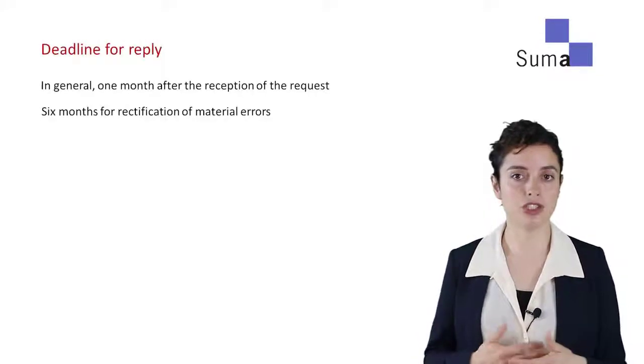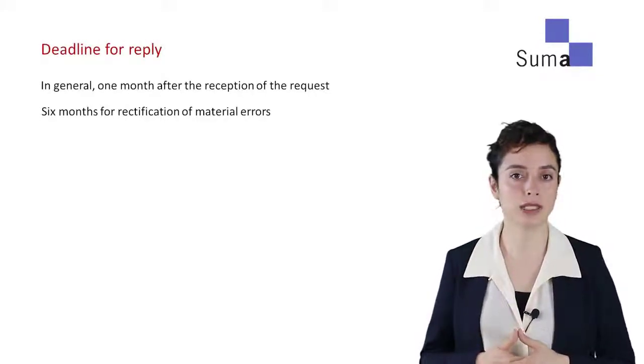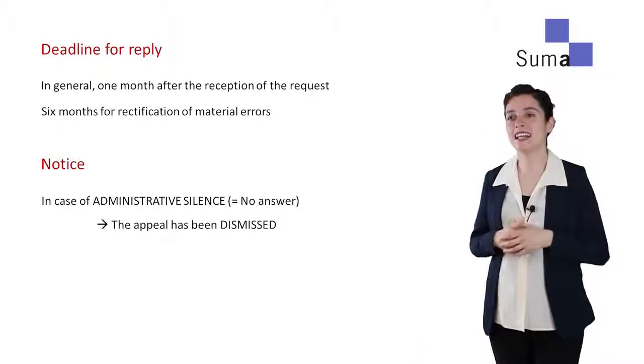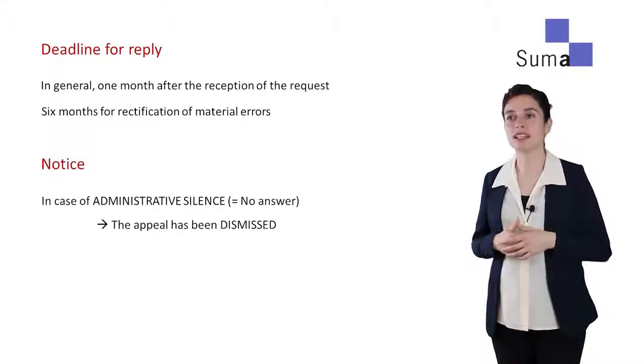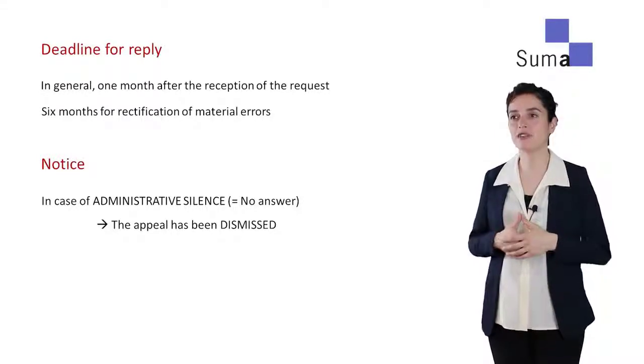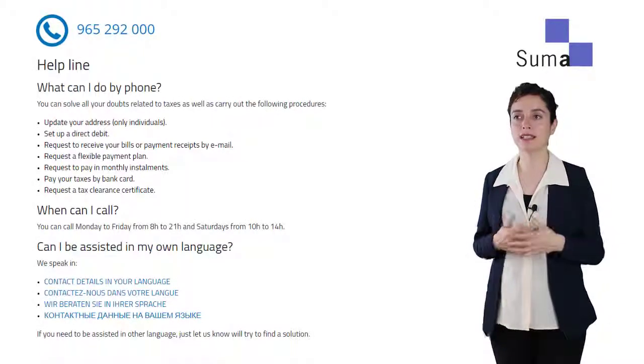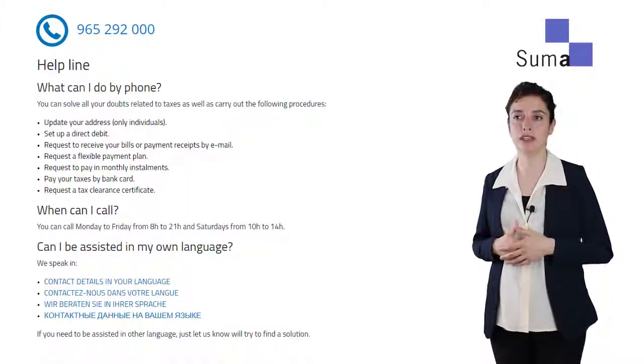Only one more thing should be mentioned in this quick overview of the appeals. The administration has a month to answer an appeal and 6 months for the rectification of the mistakes we explained before. Not getting an answer means the appeal was not accepted. This is called negative effect of the administrative silence. If we have any doubts, we can contact Suma. They'll be delighted to help us with our appeal and to defend our rights.